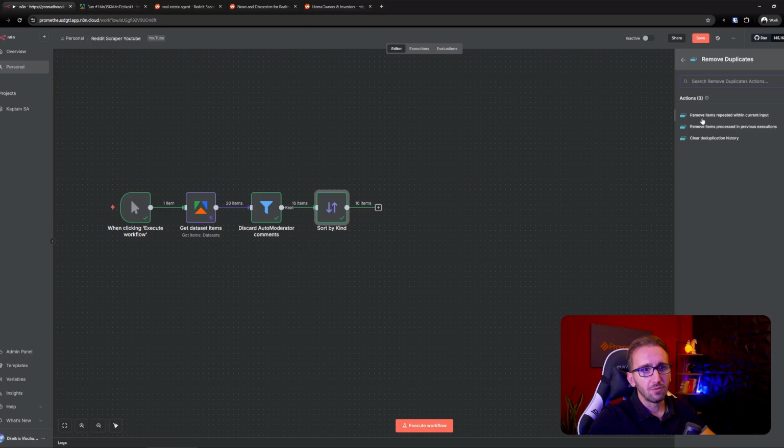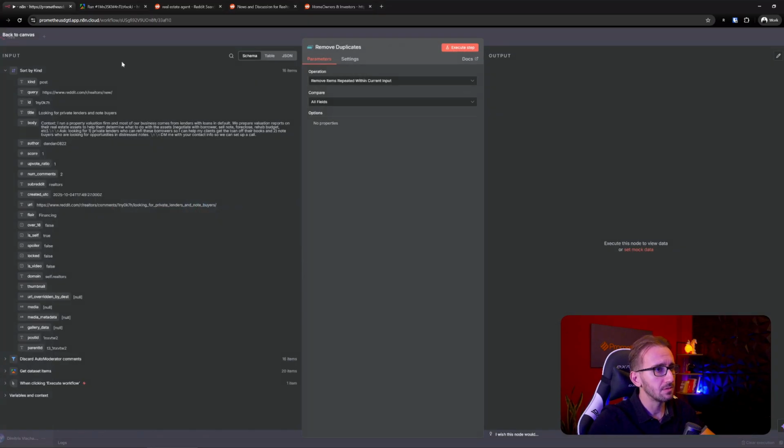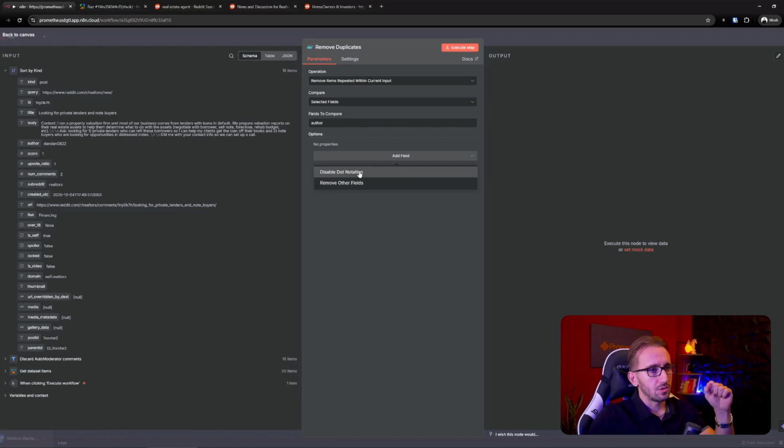And we're gonna choose remove items replicated within current input. Where it says compare, we only want to compare selected fields. If we click all fields, it will only remove items that are exactly the same and all the fields are the same. This is never gonna happen. What we want is to remove items that have the exact same author. We don't want any of the other options, so let's just click execute.